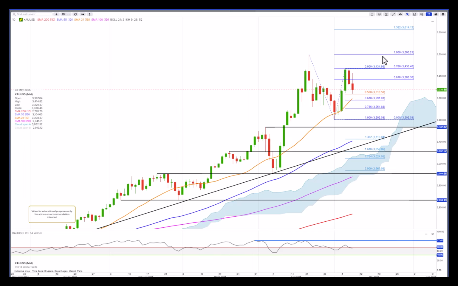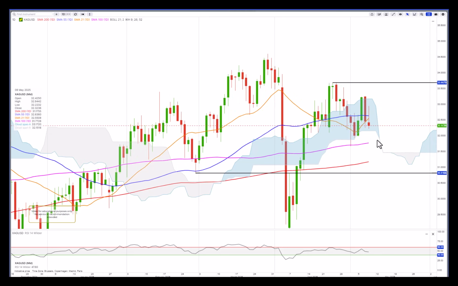The silver still under pressure, still negative sentiment on the RSI. If it takes out the lows here from last week, then we could see a push down to around 31 and the 200 moving average. It really needs to close above 33.70, and RSI needs to close above the 60 threshold to really establish and confirm a bullish trend.